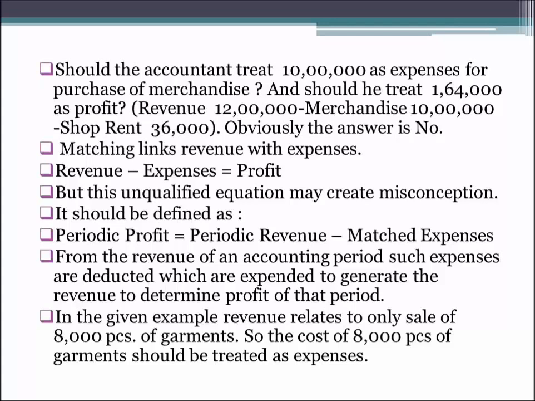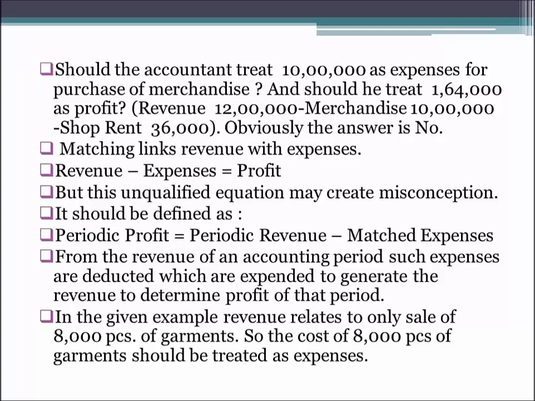Why? Because we cannot match the expense of those 2,000 with the revenue. The revenue is only for the 8,000 pieces sold. So we have to take into account only the expense of 8,000 of the merchandise purchased in order to follow the matching concept, which says that the revenues are to be matched with the expenses.